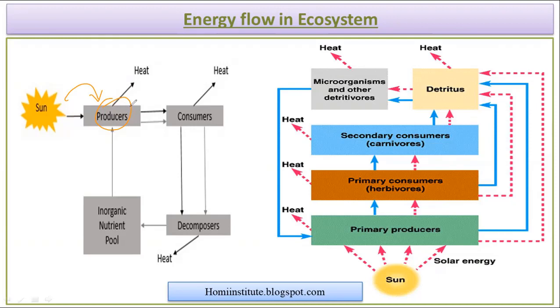The food which they produce is taken by the consumers, means different kinds of organisms used to take that food, and they used to survive. And when they die, they decompose, and on decomposing, they return back the nutrients in the nature, which returns again to the producers. So the cycle